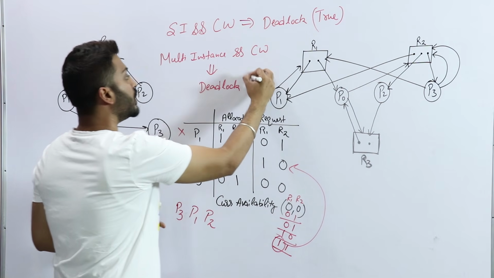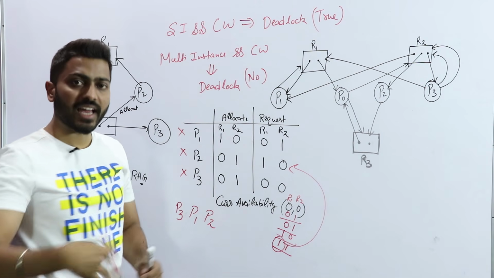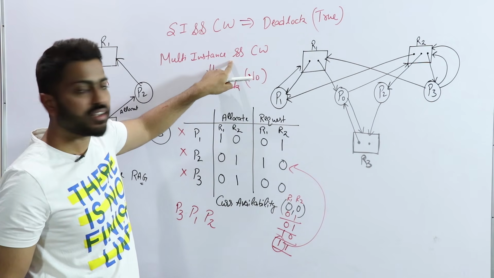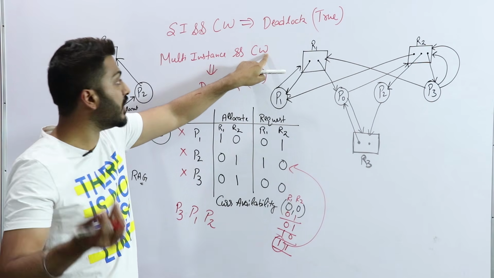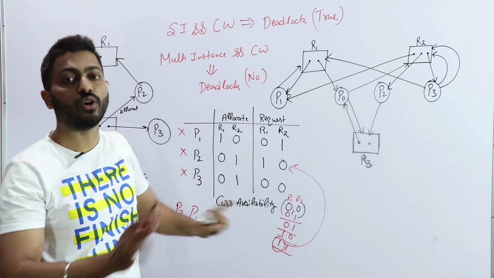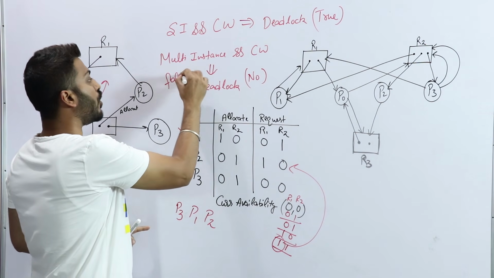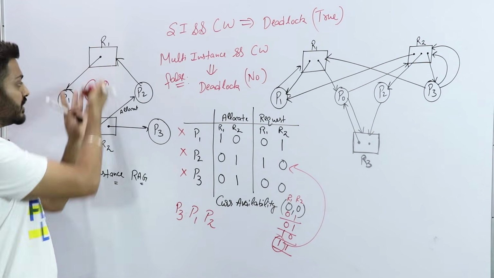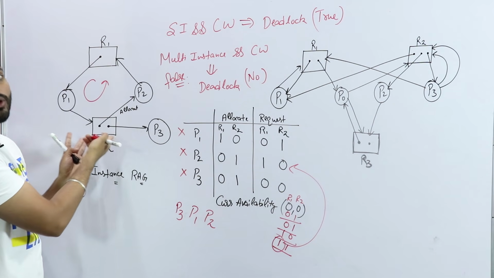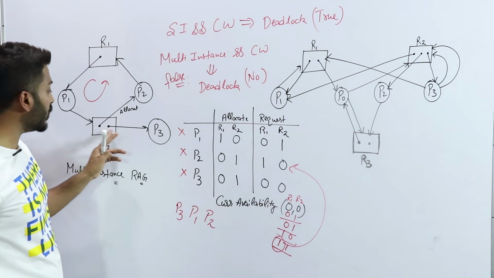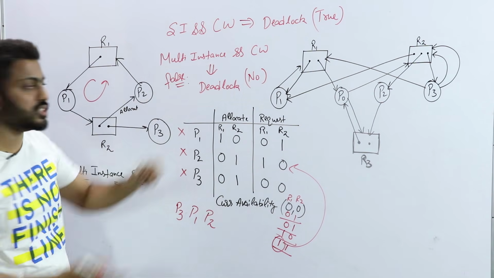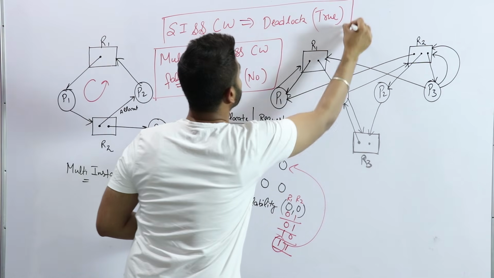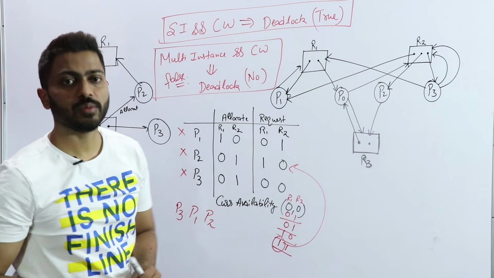No. There will not always be deadlock. It can be possible, it cannot be, but we cannot say that if the multi-instance system is there and there is a circular wait, there will always be deadlock. This is false. This condition is false for always, because it is an example. There is a circular wait, but is there a deadlock? No, there is no deadlock. But why? Because it is a multi-instance system. So just remember this. This is very important for the multi-instance case and the single instance case.